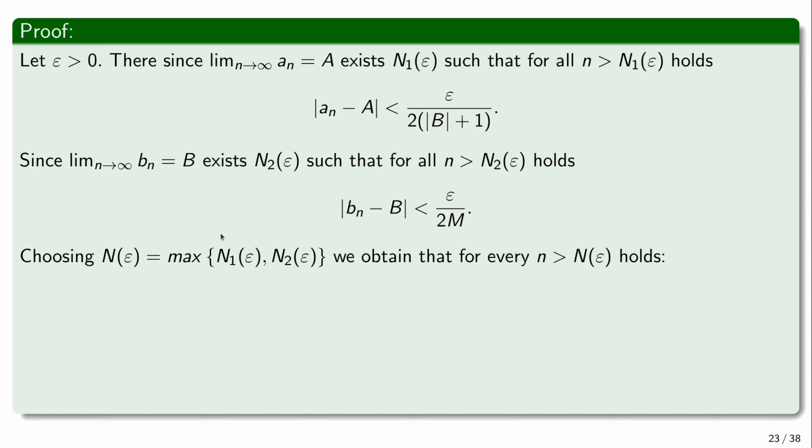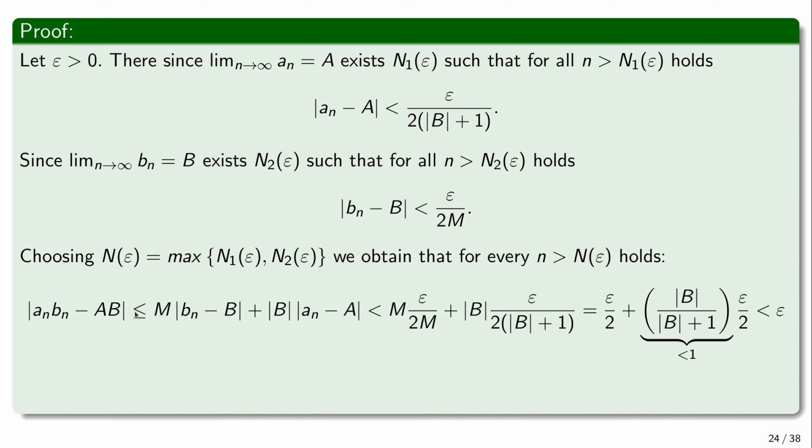And now, choosing n of epsilon to be the maximum of those two, we have that for every n greater than n of epsilon, this expression is bounded by this. And now I take bn minus b and I replace it by something that is bigger. So bn minus b is smaller than epsilon over 2m.